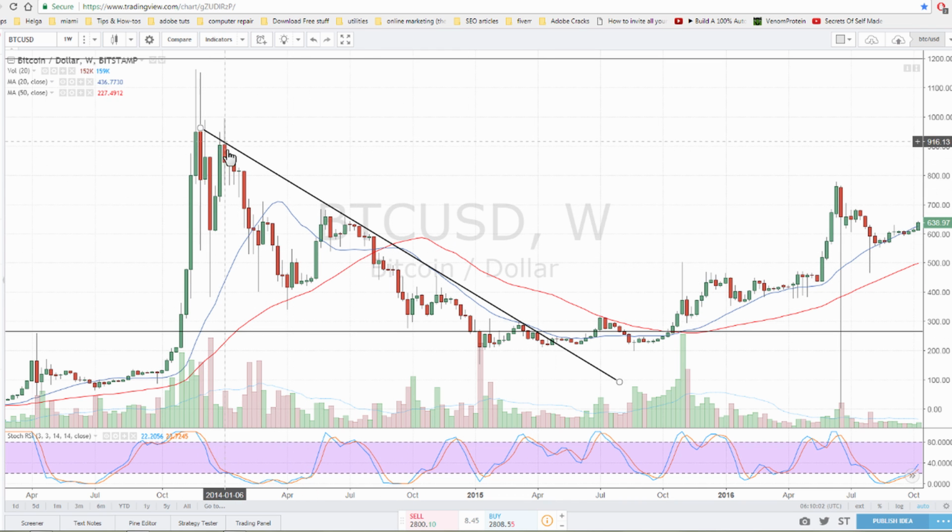This line was never broken on the upside during the whole bear market,